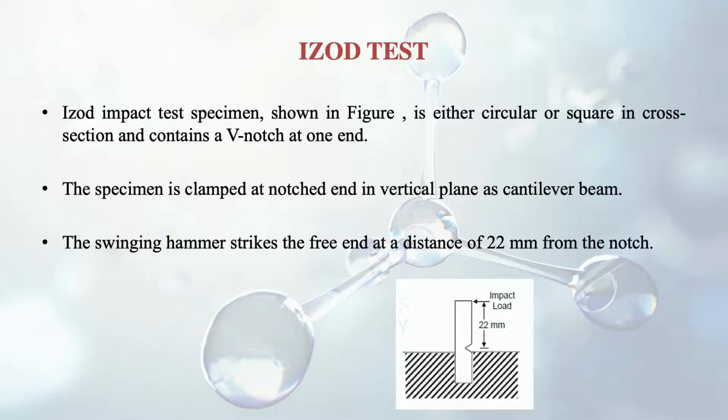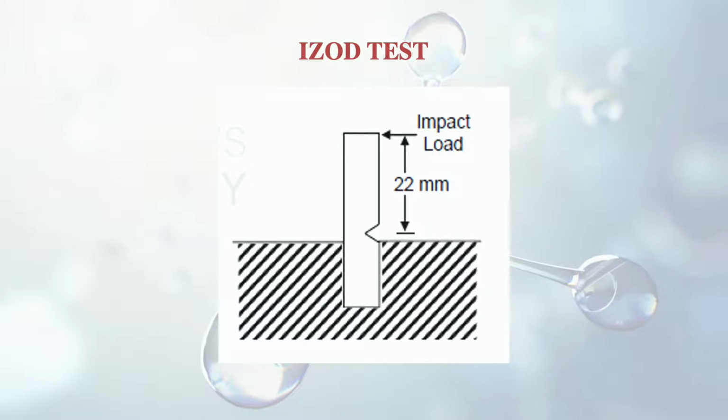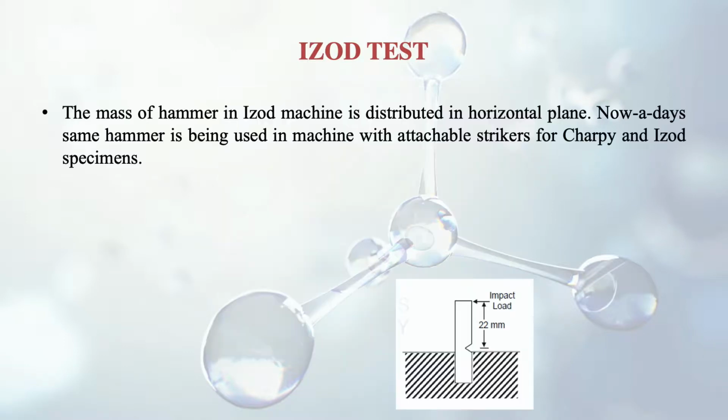So here the position of the specimen is also different with respect to the CHARPY one. There the specimen was placed in a horizontal manner. Here it is placed in a vertical manner, you can see from the figure. And the swinging hammer strikes the free end at a distance of 22 mm from the notch. This is the standard condition. The mass of the hammer in case of the IZOD machine is distributed in the horizontal plane. Obviously, like we discussed in case of the CHARPY, it was in the vertical plane. Here it is different because we have to break the notch from a different direction. So it has to be in the horizontal plane.